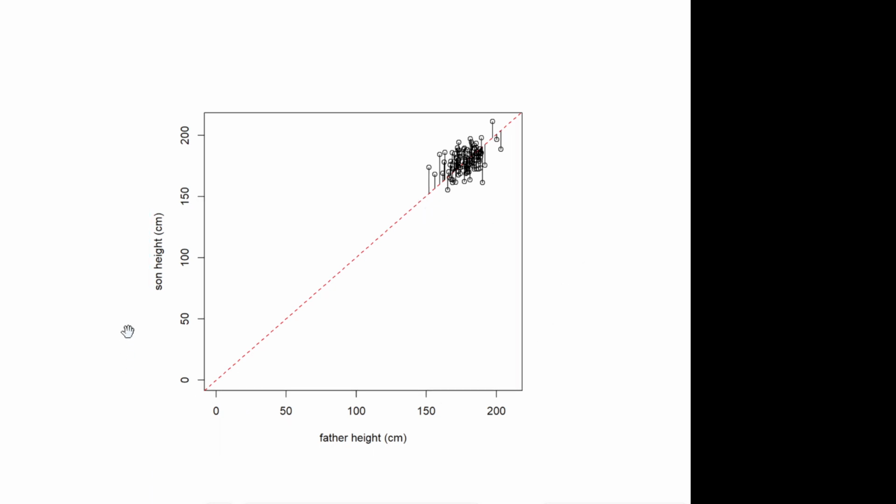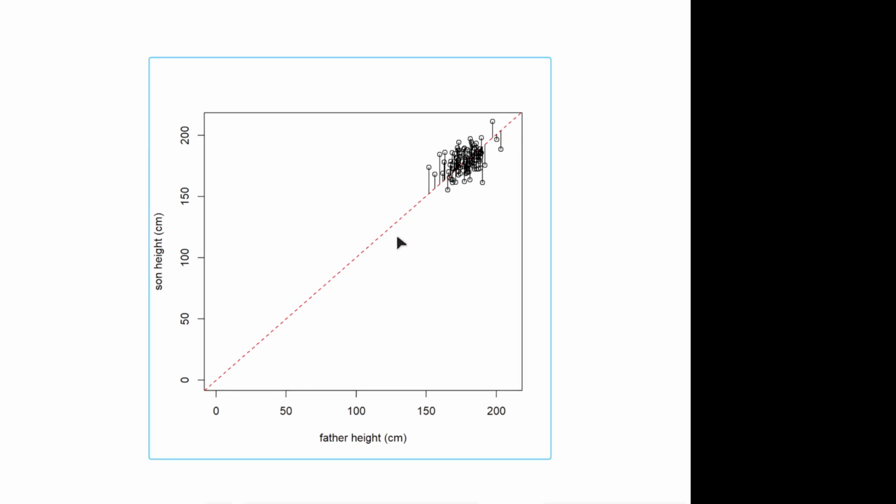So we say the son's height should be a certain factor times the height of the father. So we could try to predict by saying the height of the son is the height of the father, or the height of the son is 1.1 times the height of the father, but essentially we're only changing the slope, and we have no intercept.